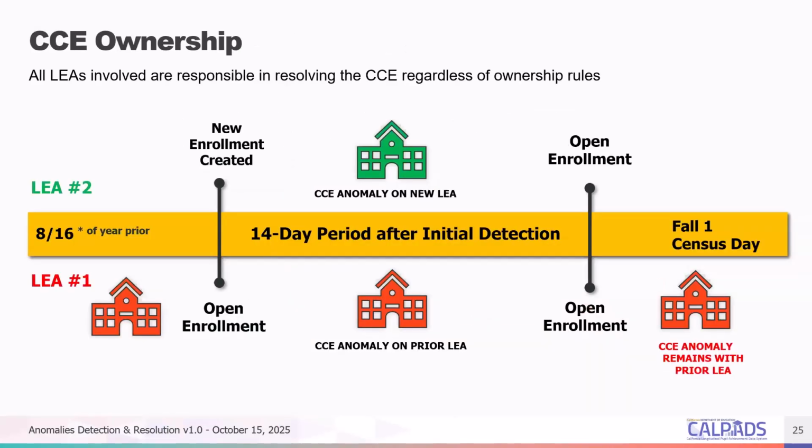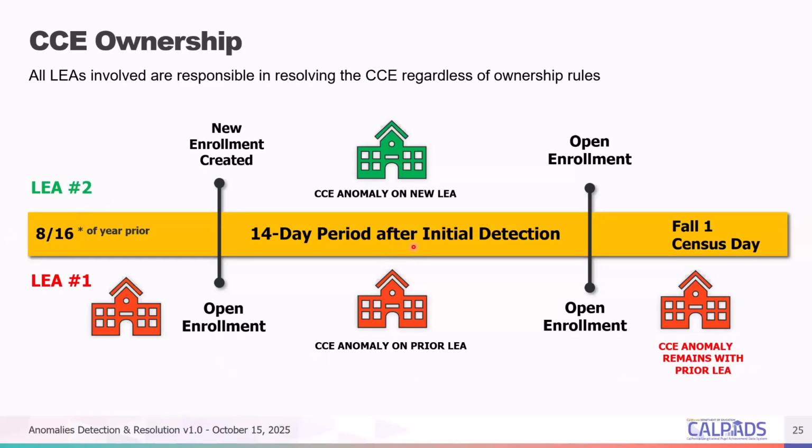Right. So this guide explains how ownership and responsibility for resolving a CCE are assigned when two LEAs report overlapping enrollments for the same student. In principle, all LEAs involved are responsible for resolving the CCE regardless of ownership rules. Okay? So even if the anomaly belongs to one LEA officially, and when I say it belongs to an LEA, it doesn't show up by default in your CCE report. Both must coordinate to fix it.